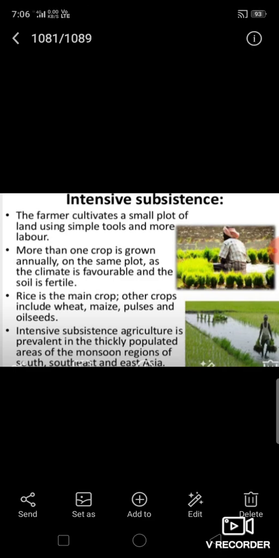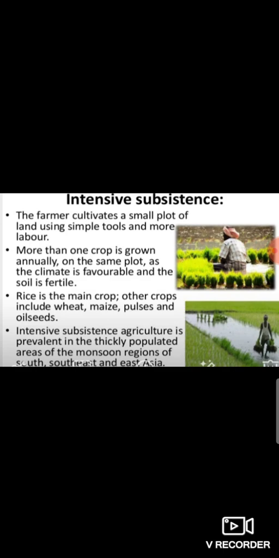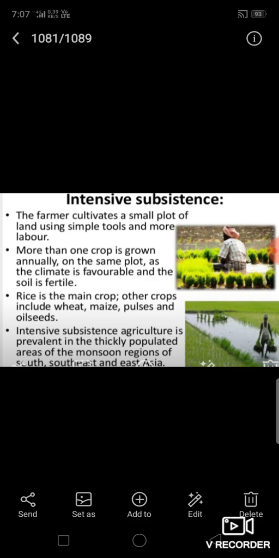More than one crop is raised on the same piece of land in one year. Food crops like rice, wheat, maize and pulses are grown in this type of farming. Intensive subsistence farming is mainly practiced in thickly populated regions of the world such as South, East and Southeast Asia, where the monsoon is prevalent.